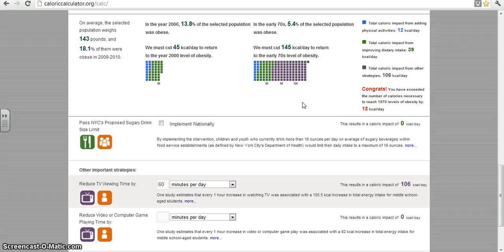Research has shown that when kids watch less TV, not only are they less sedentary, but more importantly, they are exposed to less junk food advertising. Well, that's how the caloric calculator works. Now it's your turn to give it a try.